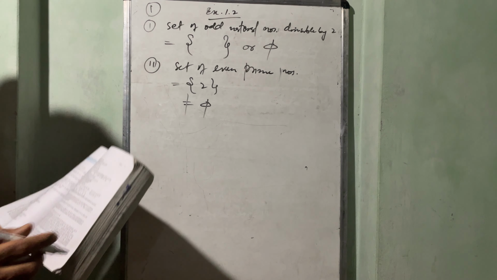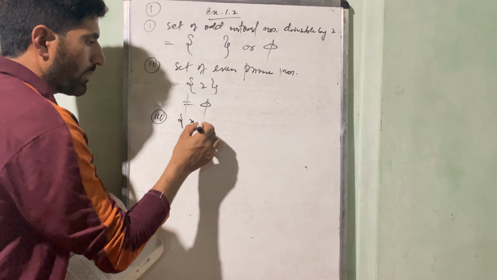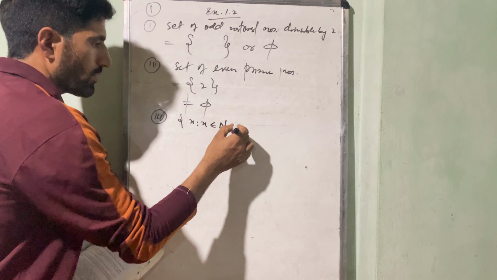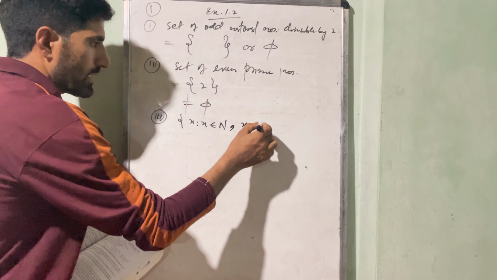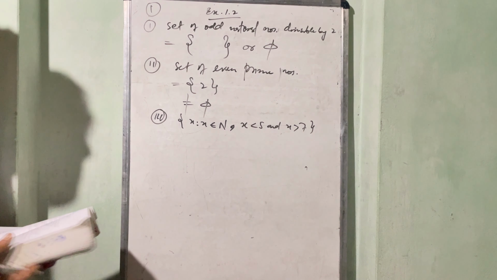नंबर एक्स लेस देन 5। तीसरा अगर आप देखेंगे x such that x is a natural number, comma x less than 5 and x greater than 7. This third part of this question.